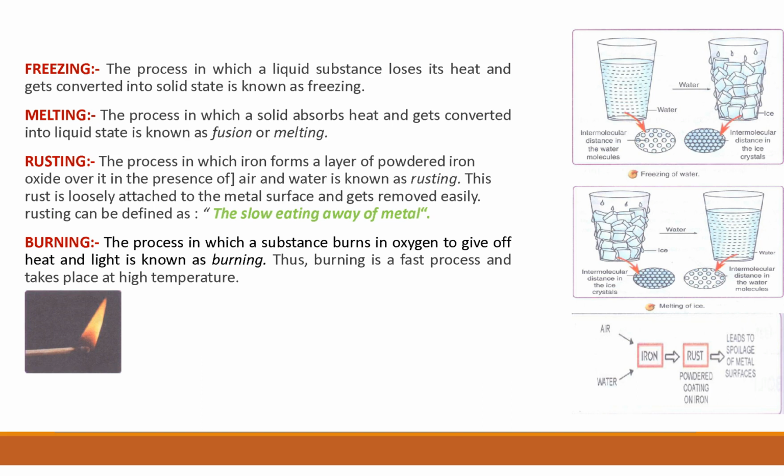There are two points: burning is a fast process, and burning always takes place at high temperature.